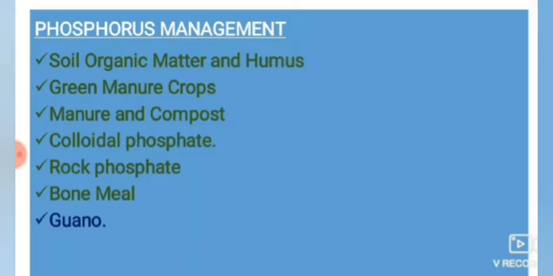There is nothing synthetically done in organic farming rock phosphate. That is about rock phosphate.